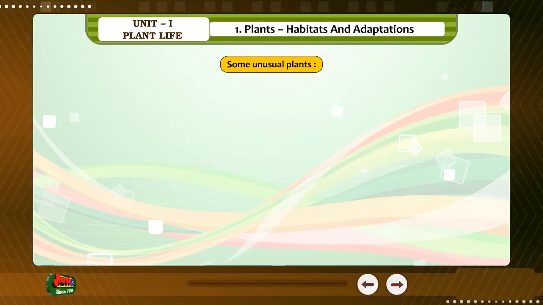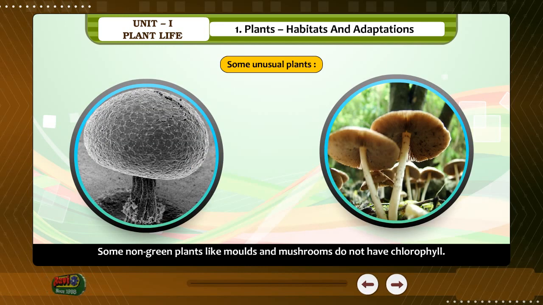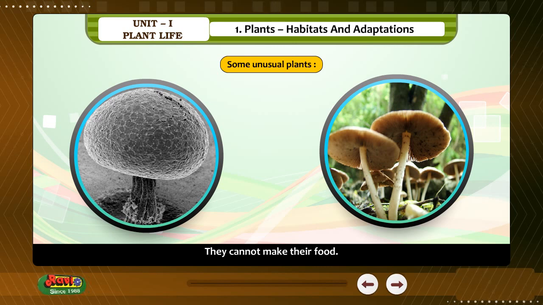Some unusual plants. Chlorophyll is the substance which makes the plants green. Some non-green plants like moulds and mushrooms do not have chlorophyll. They cannot make their food.